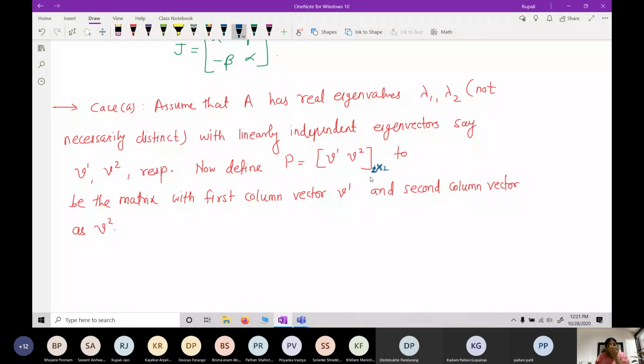It is not a row vector, it is a matrix. v1 is not a single number, it is a column vector, and v2 is again a column vector. So each is 2 by 1, and combined it will be a 2 by 2 matrix. Is that okay?